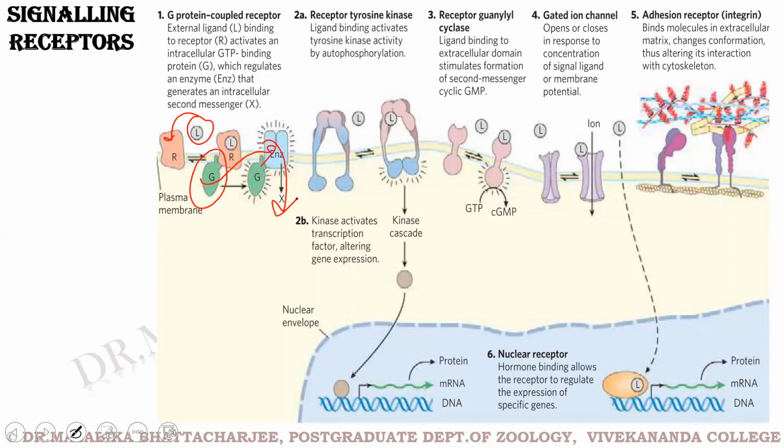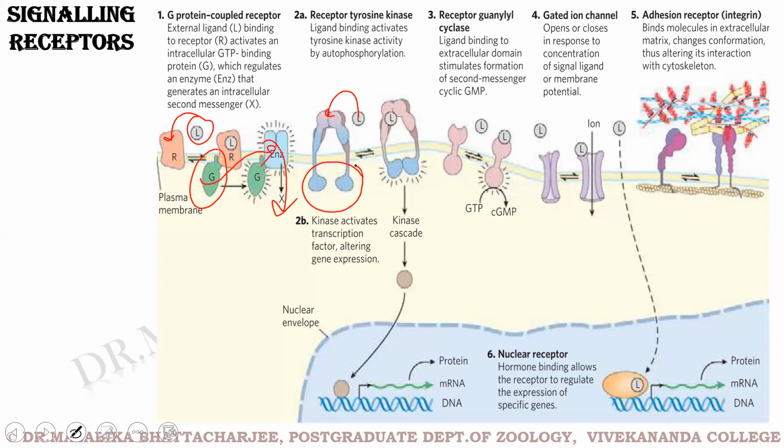Next, we are coming to the receptor tyrosine kinases. As you can see, these plasma membrane receptors are enzymes. When these receptors are activated by their ligand, they catalyze the phosphorylation of several cytosolic or plasma proteins. On the cytoplasmic side, they may be autophosphorylated.